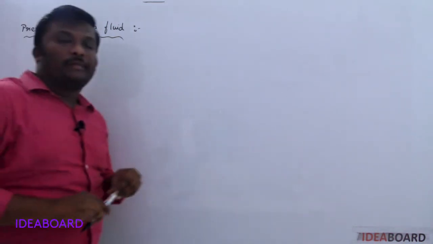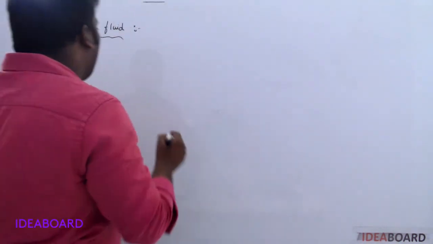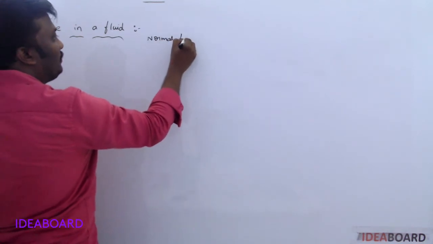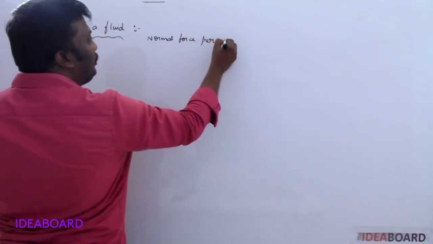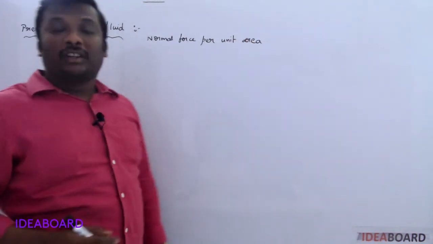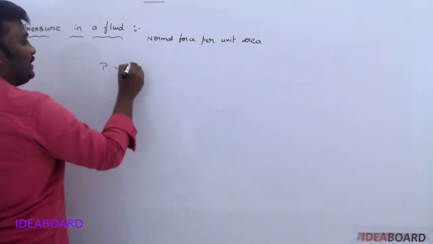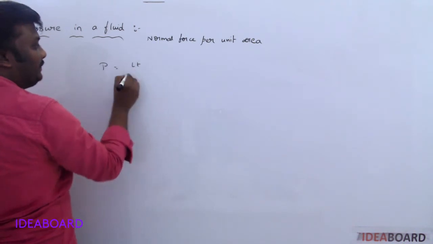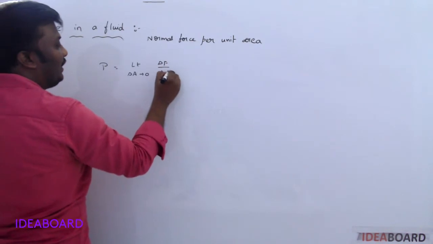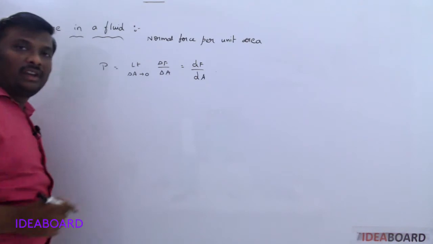What is pressure? Pressure is defined as the magnitude of normal force per unit area. Pressure is generally represented by the limit as delta A tends to 0 of delta F by delta A, which is equal to dF by dA.